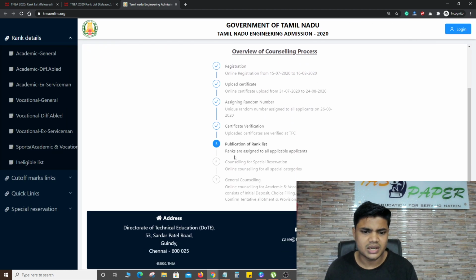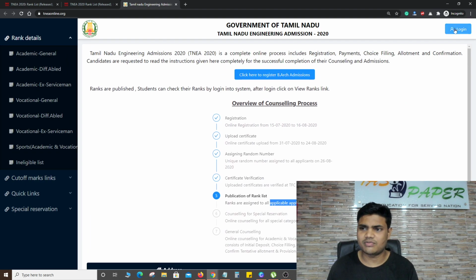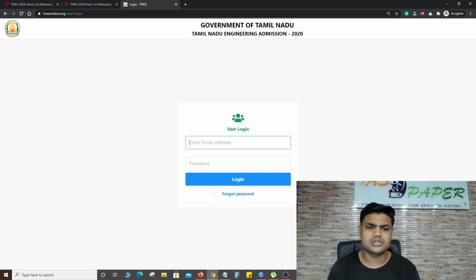So how can you check? Ranks are assigned to all applicable candidates. So what you need to do is click on this. As soon as you click on this, you need to write your email address, at TNEA.org. And here you need to write your password. As soon as you enter your password, you will get your rank list, which is in front of you. And this is how you need to check.